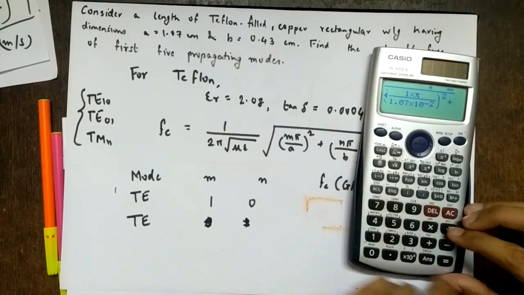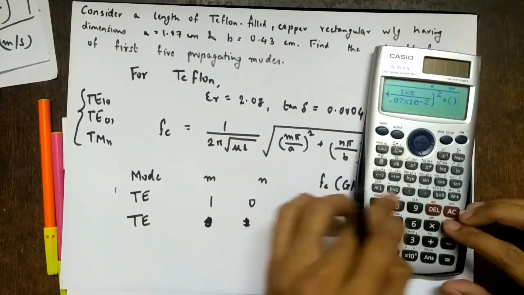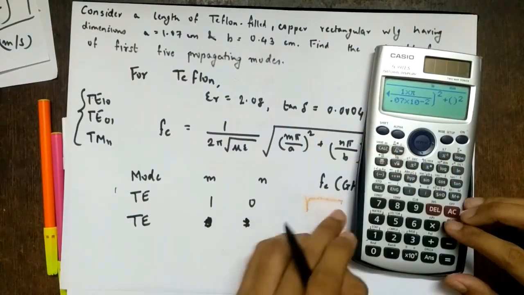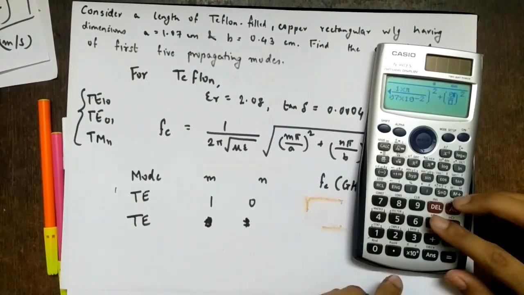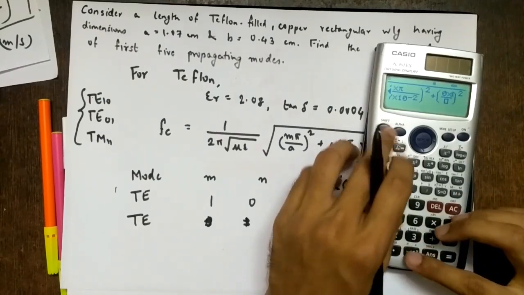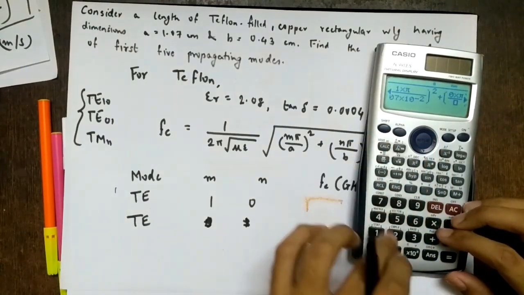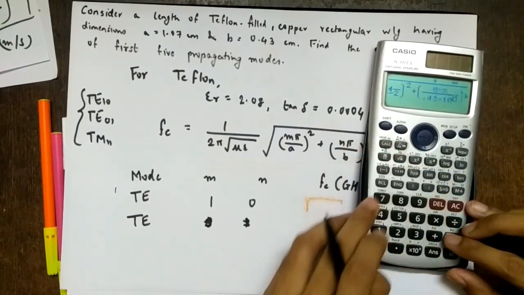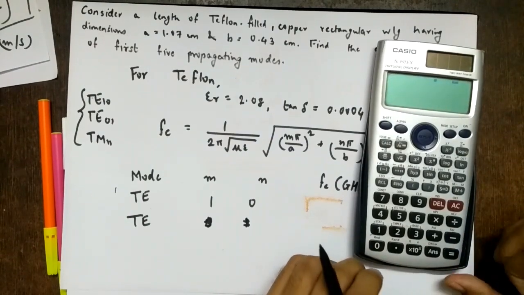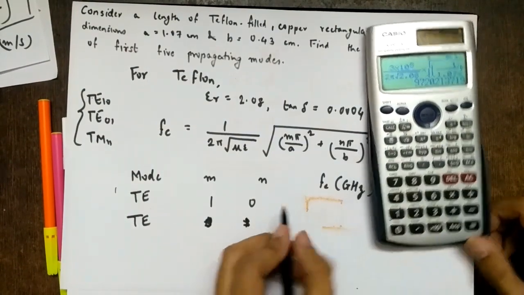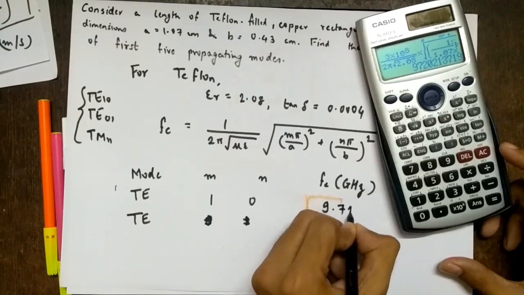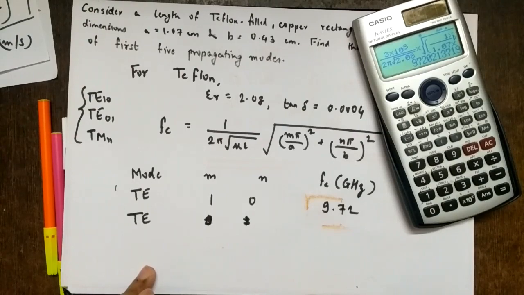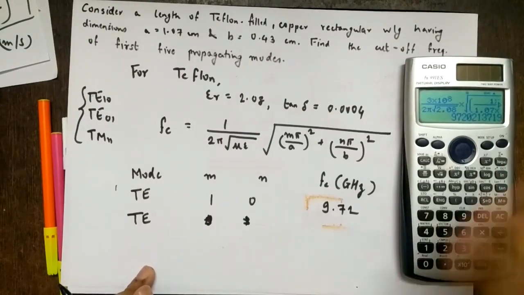Plus, this is 0, but I am writing it because we will require this expression further, so I can just substitute m and n. So this is 0 into pi upon b, where b is 0.43 into 10 raised to minus 2. So what is the frequency we are getting? 9.72 gigahertz. I am not writing gigahertz here. So this is the dominant mode frequency.